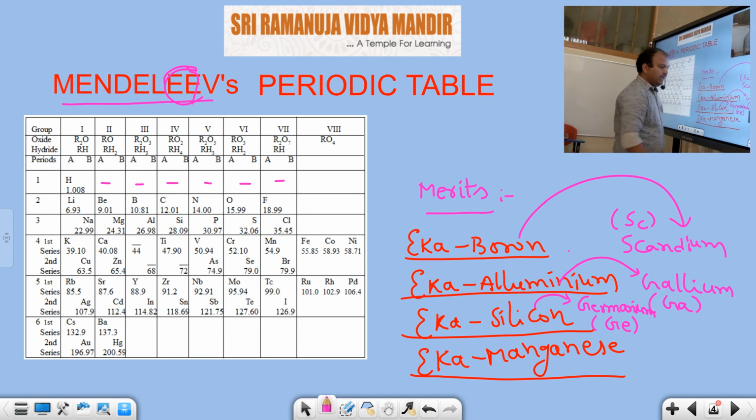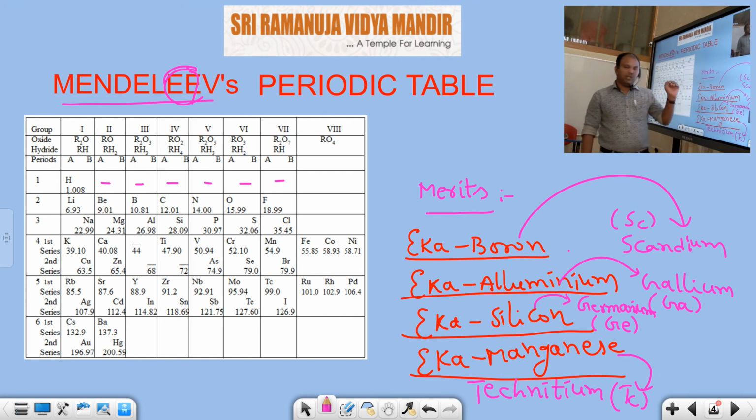And Eka manganese was later discovered as what we now call technetium. Technetium. We simply write Tc. First letter capital, second letter, you know, small letter. So Mendeleev had the foresight to leave some gaps in the periodic table, especially for 4 elements: Eka boron, Eka aluminium, Eka silicon, as well as Eka manganese. Eka boron was later discovered as scandium, Eka aluminium as gallium, Eka silicon as germanium, as well as Eka manganese later discovered as technetium.